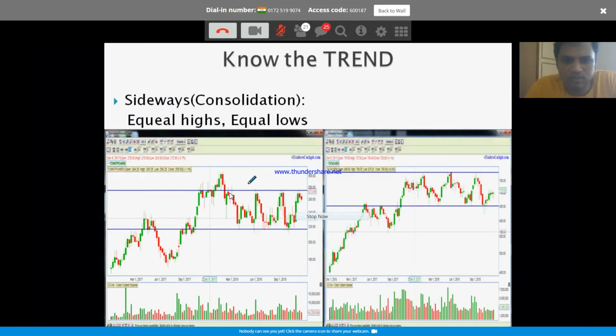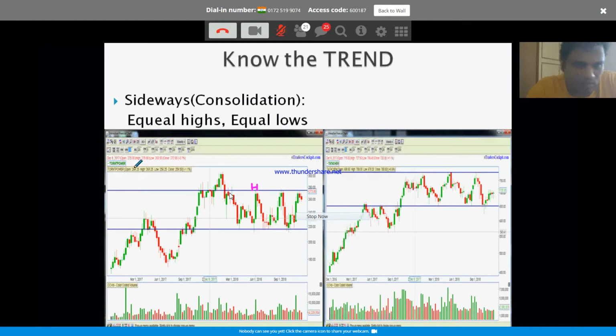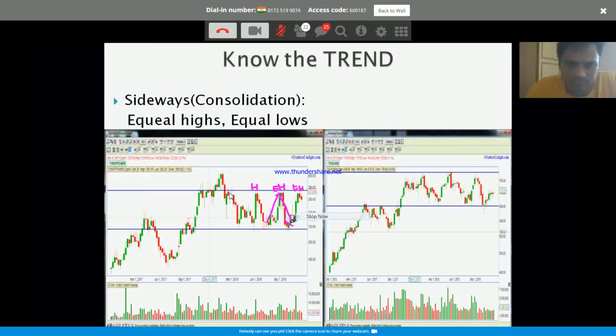What is the difference here? All the highs are equal here. Right. This is the high. This is the example, Torrent Power, taken. This is the high. These highs are equal. Right. This high is not higher than the previous high, or even lower than the previous high. Equally, all these highs are equal. Okay, every movement it is going to the previous high and coming back. Previous high and coming back.